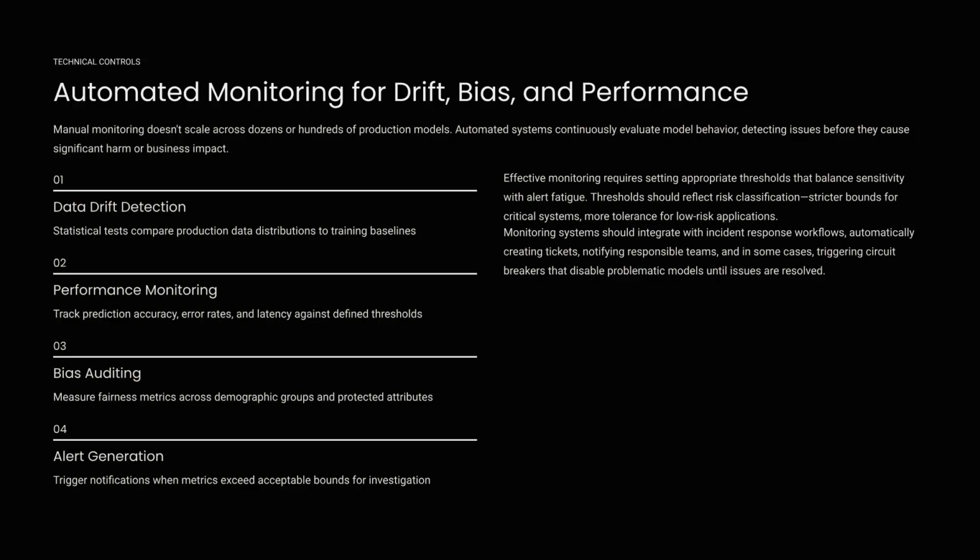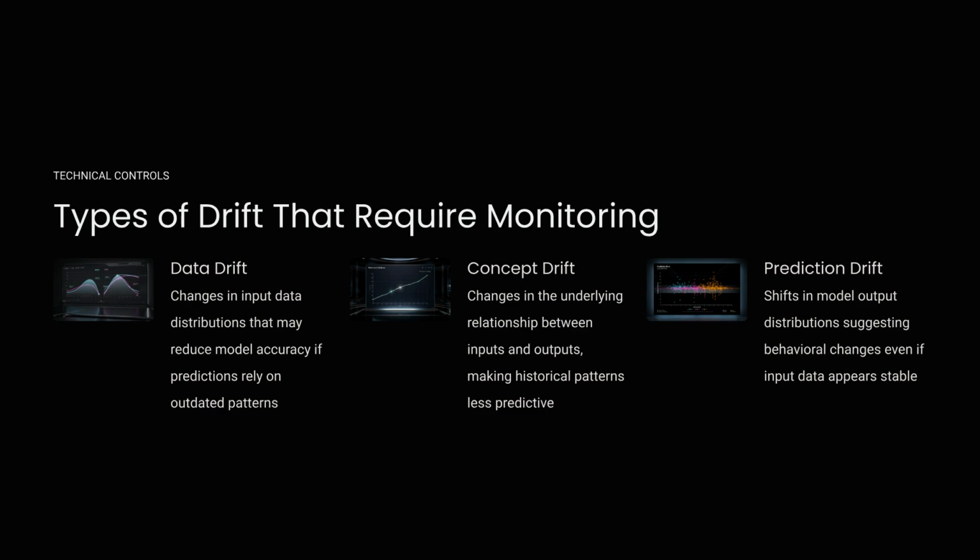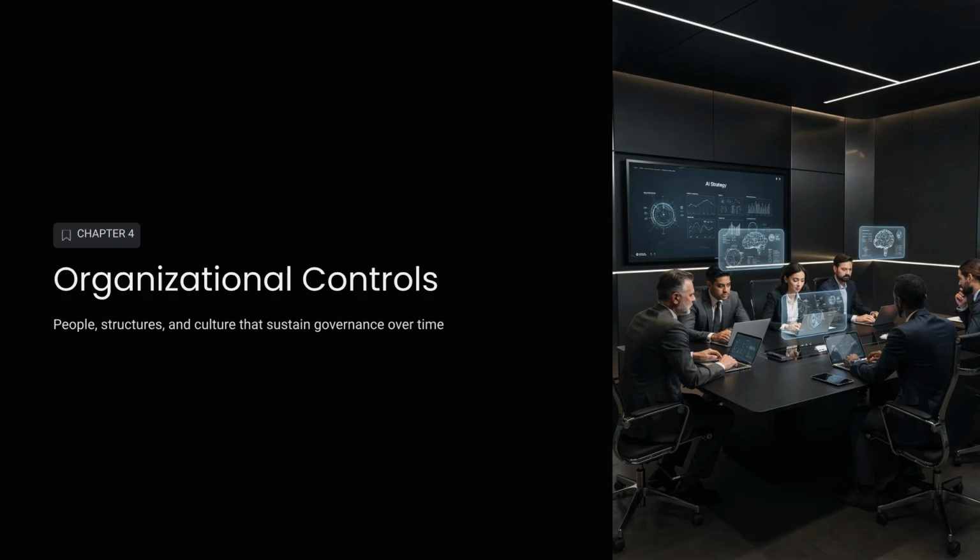Automated monitoring for drift, bias, and performance is necessary to scale governance. Systems track metrics, audit fairness, and trigger alerts when acceptable thresholds are exceeded. Monitoring must address 3 types of drift: data drift, concept drift, and prediction drift, all of which can reduce model accuracy and reliability over time. Chapter 4 introduces organizational controls.